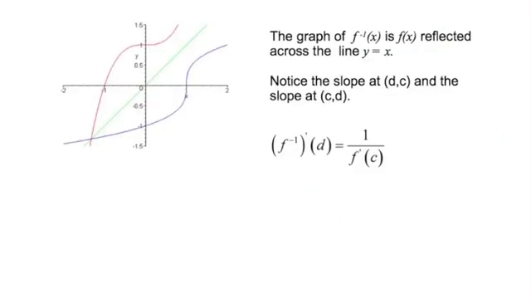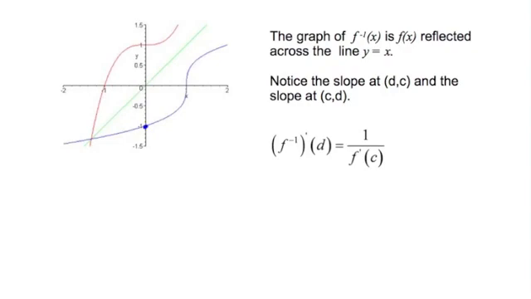Let's talk about slopes of inverse functions now. So again, in general, you're going to be given functions for which we cannot find the inverse function, unlike the last example, but we can at least prove with the derivative that the inverse function exists, even if we can't find it. And in those cases where we cannot find the inverse function, it's still true that we can find its derivative at given points. And it's a pretty cool, powerful trick here.